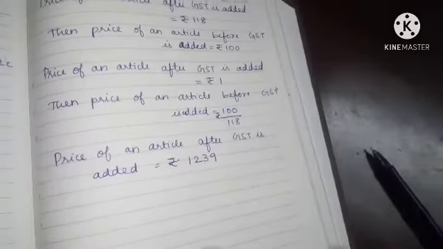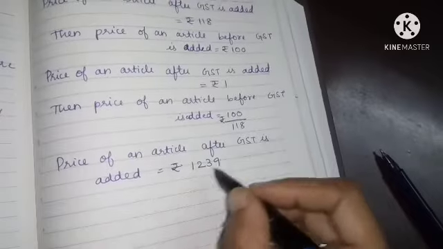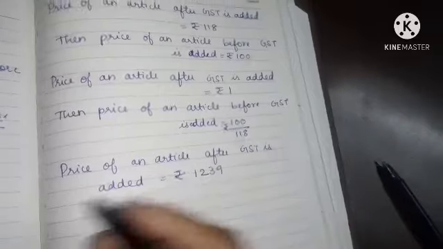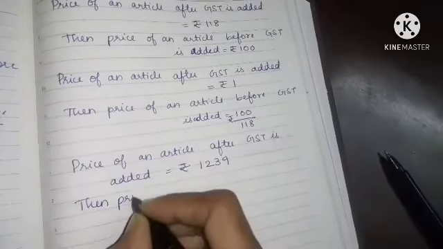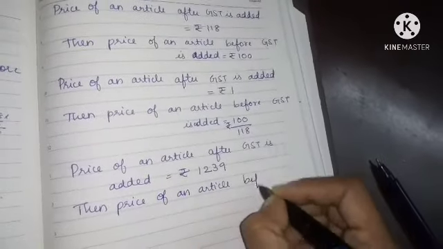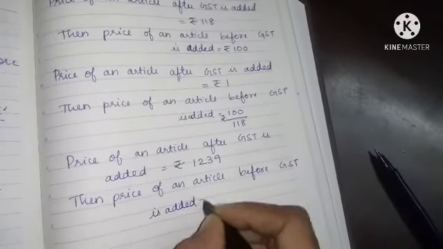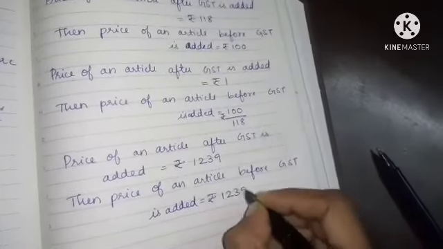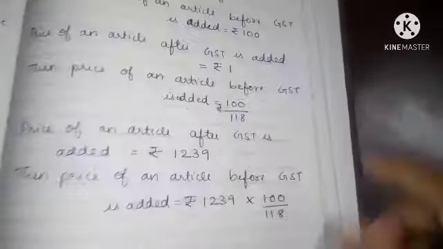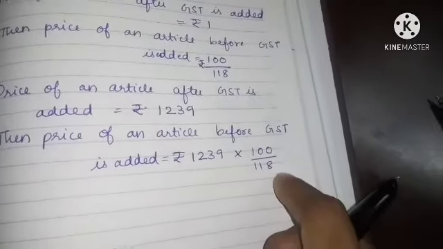So instead of 1 rupee, it has become 1239 rupees. Then price of an article before GST is added is equal to rupees 1239 into 100 by 118.